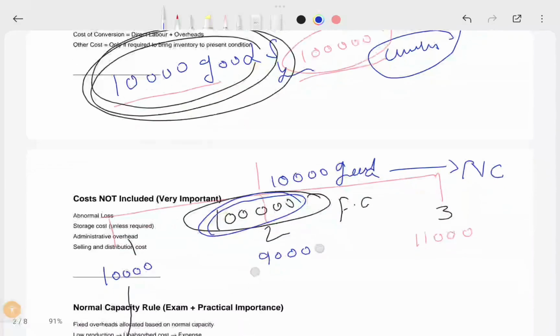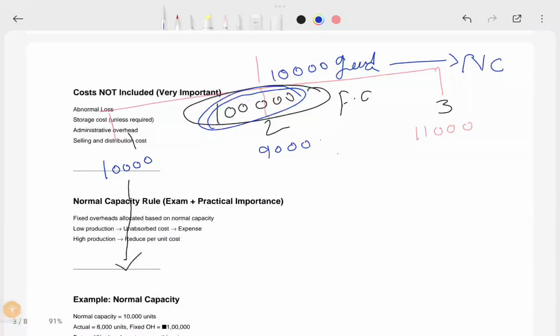So in this case, if you manufacture only 10,000, the entire 1 lakh is your cost of inventory. Say suppose if you created only 9,000, then what would be your fixed cost?